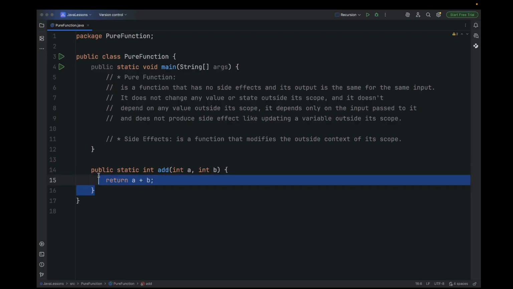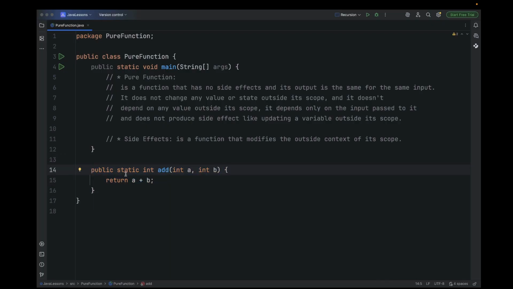So looking at this function now, it does not change any variable outside here. When we mean the scope, look at the scope here. The scope is from this opening bracket to the closing braces, right? This is the way the scope is. So just like we said, a pure function does not change any value or state outside its own scope.